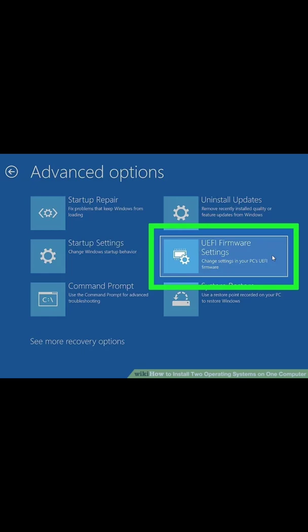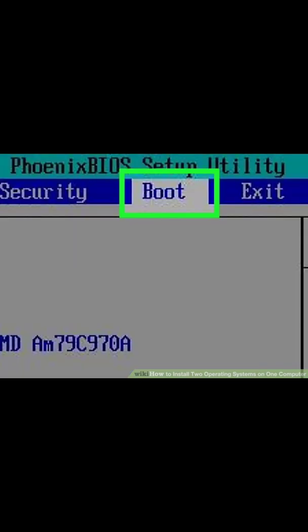Click the Windows Start menu. Click the power icon. Hold Shift and click Restart. Click Troubleshoot. Click Advanced options. UEFI Firmware Settings. Click Restart.